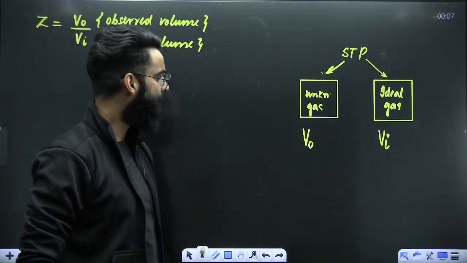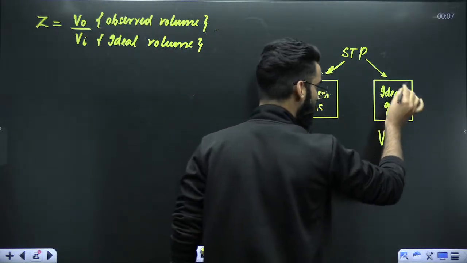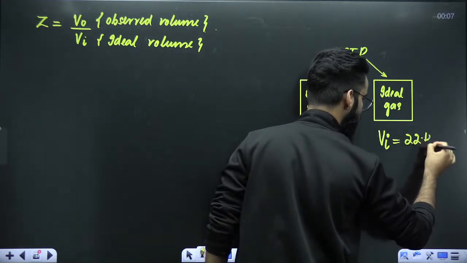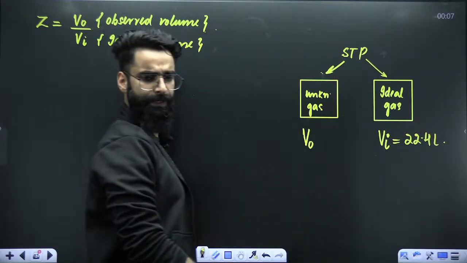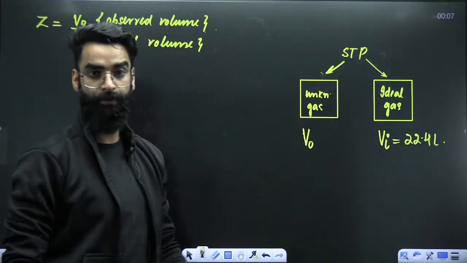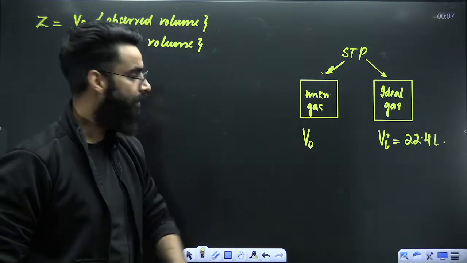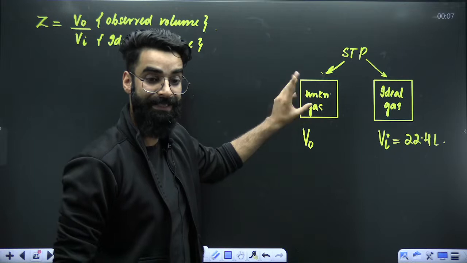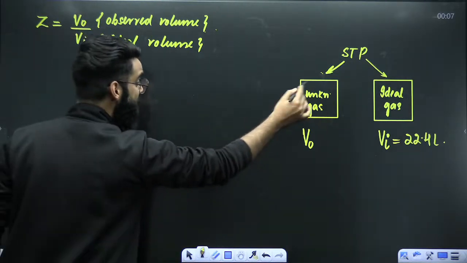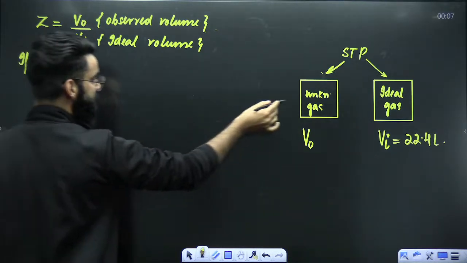Now you must know, if we have 1 mole of ideal gas in the container, 1 mole of ideal gas at STP occupies the volume of 22.4 liters. You know it? Now, my dear students, I need to check whether this particular gas in the container is real or ideal. So I'll be calculating the Z value for this unknown gas.